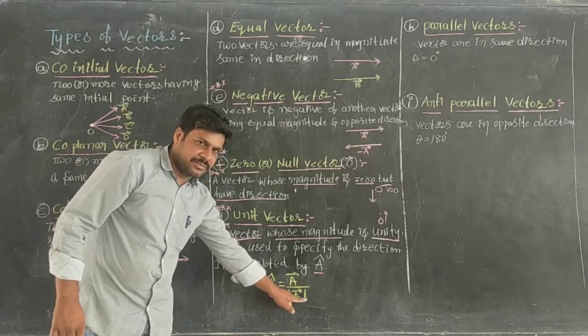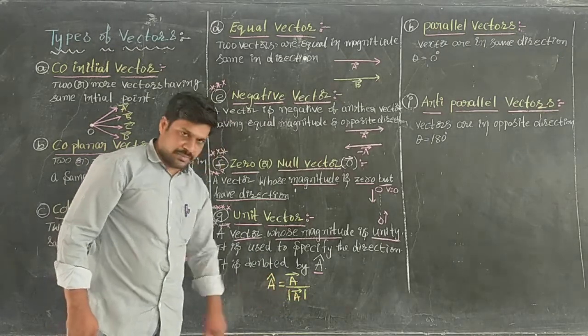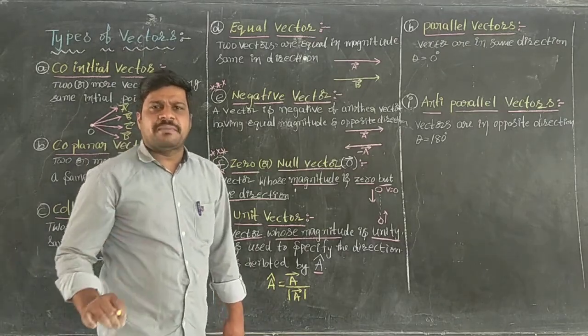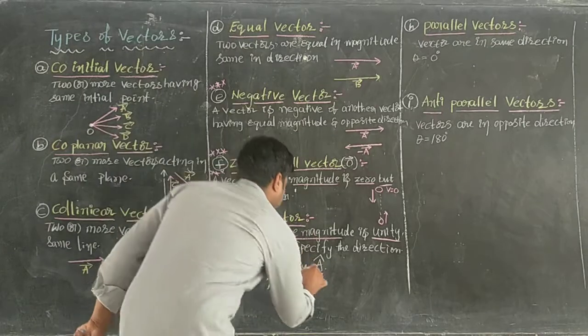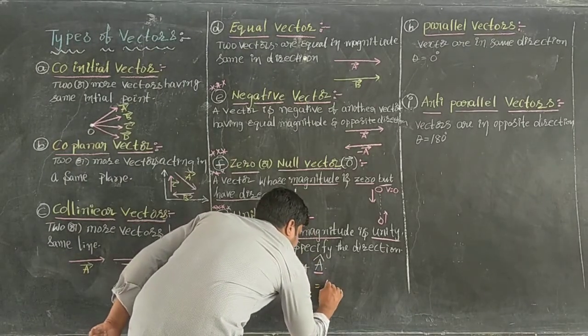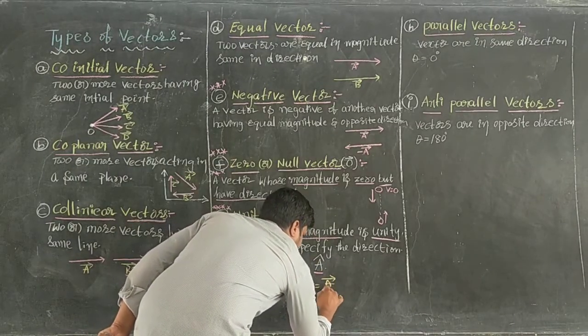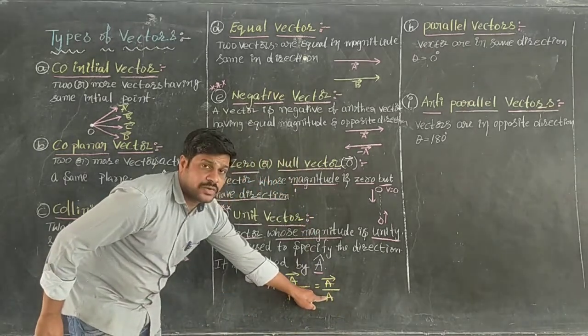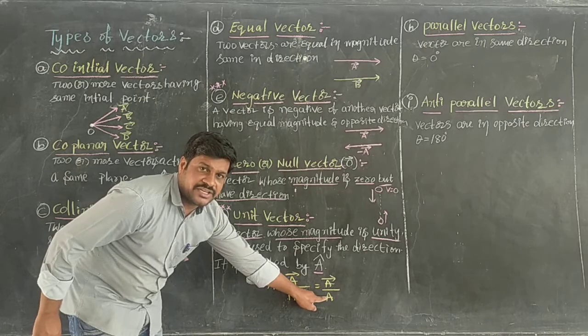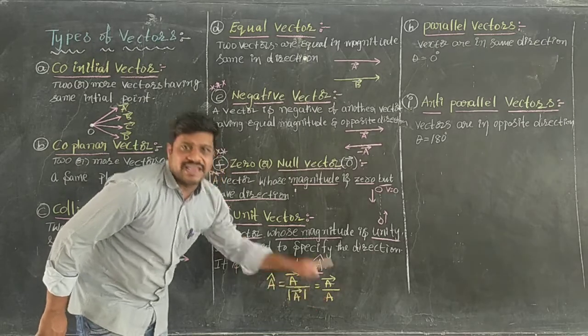These boxes are nothing but modulus. Modulus of a bar means only magnitude but no direction. That's why this can also be written as a bar divided by a. See here, direction is not mentioned, which means only magnitude.